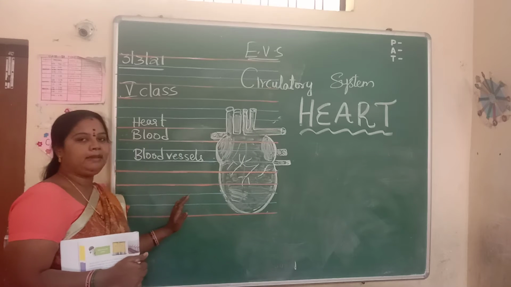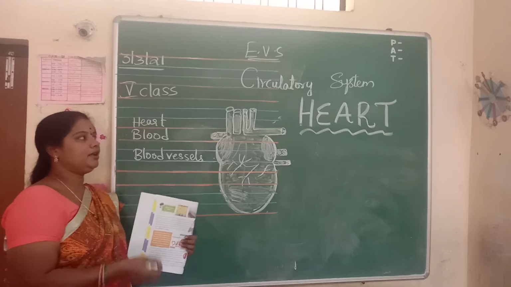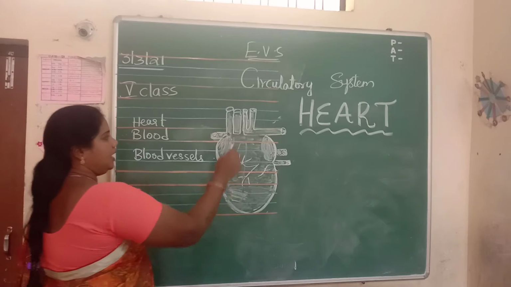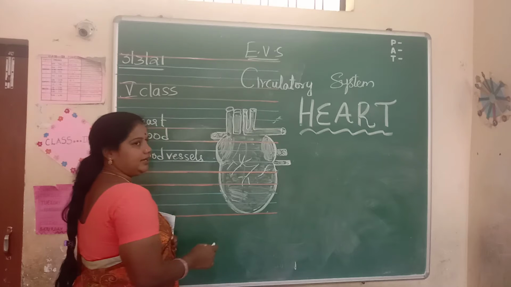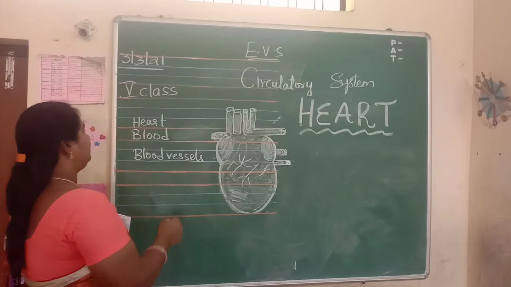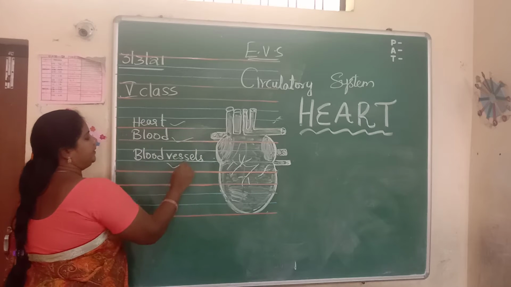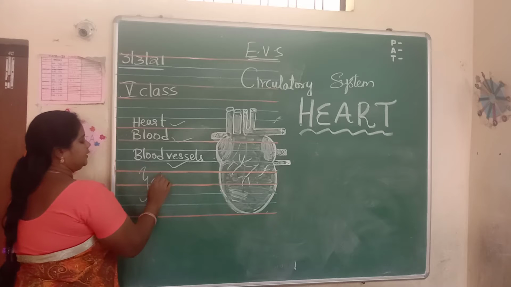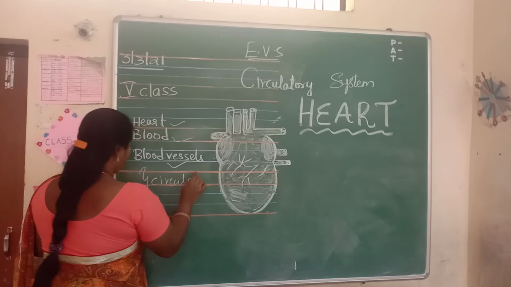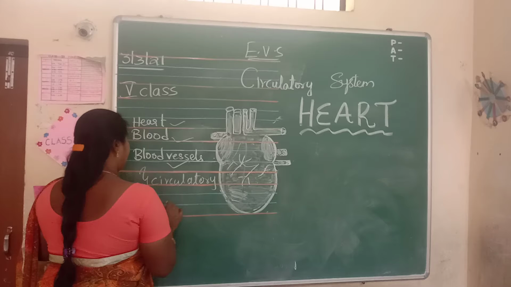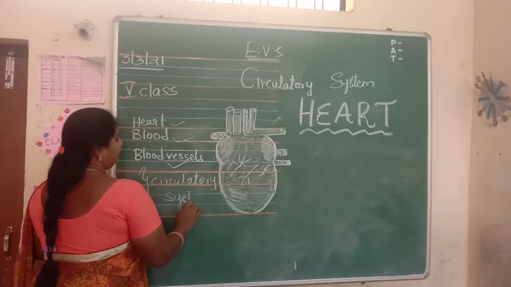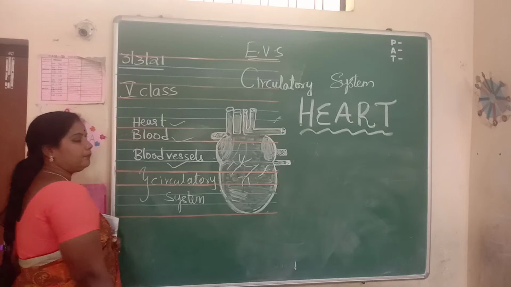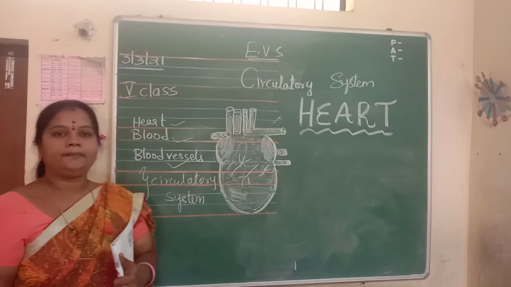So what is the main organ of the circulatory system? The heart is the main organ of the circulatory system. The heart, blood and blood vessels together form the circulatory system. What do you mean by circulation?